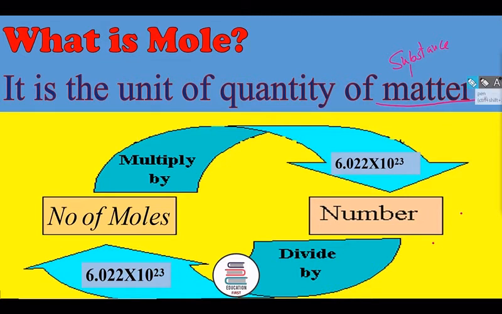See here, taking number of moles, when it is multiplied by this number, which is known as Avogadro number, we are getting a number. And further, when this number is divided by Avogadro number, we are getting number of moles. So in general, we can see that it is the unit of quantity of substance.